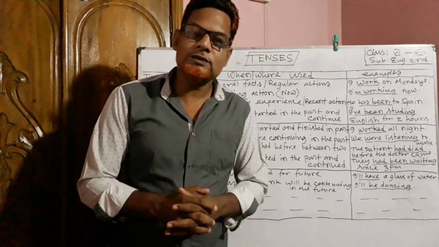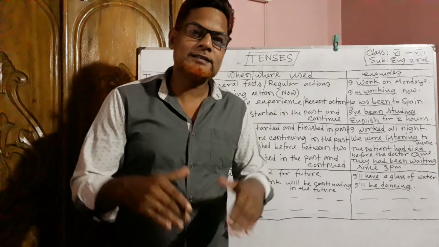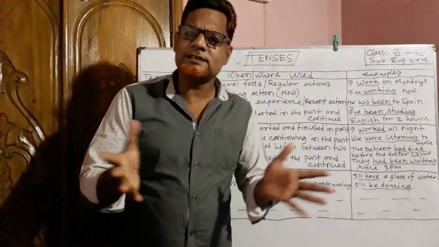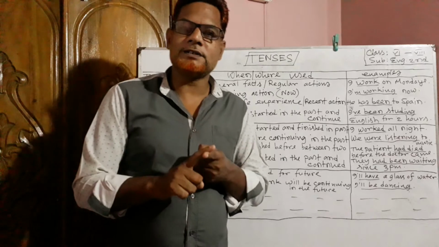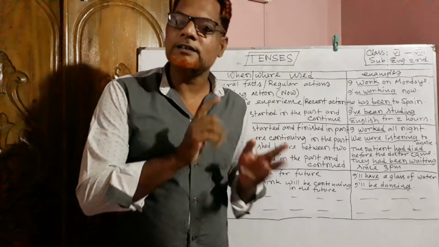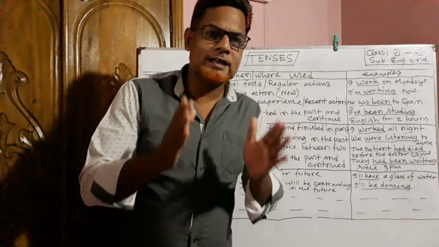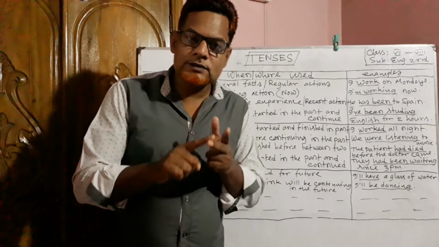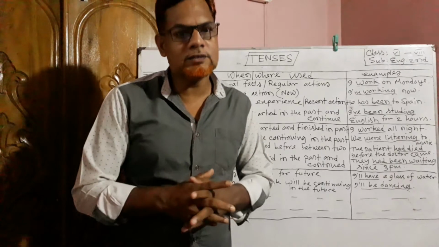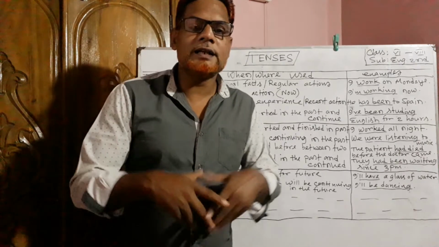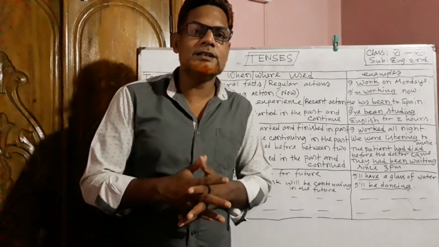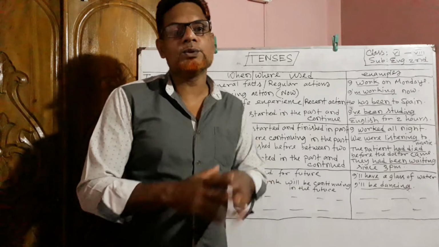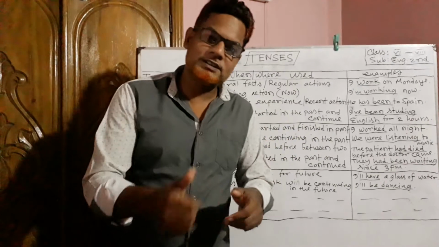Dear students, do you know what is tense? Tense is the time of action. And we know very well tenses are of three kinds: present tense, past tense and future tense. And every tense can be divided into four. What are they? Simple, continuous, perfect and perfect continuous. Accordingly, we can divide the tenses into a total of 12. And today we are going to discuss the 12 tenses. So, stay with me.